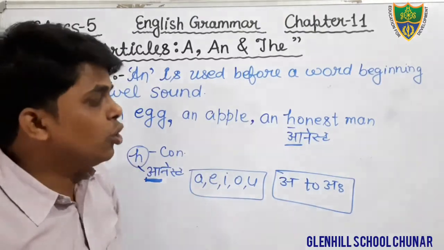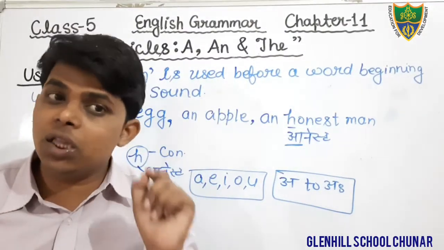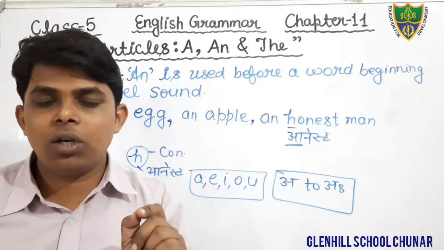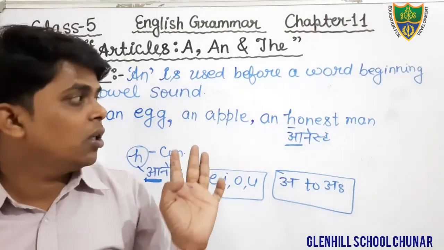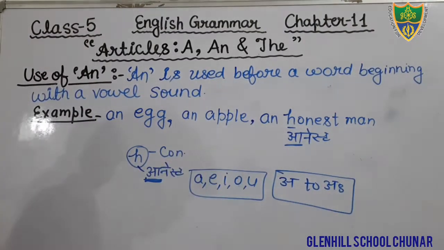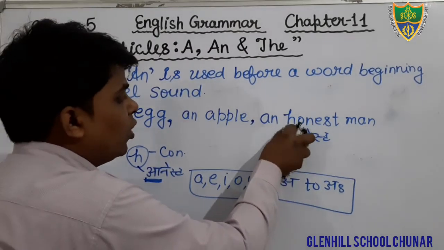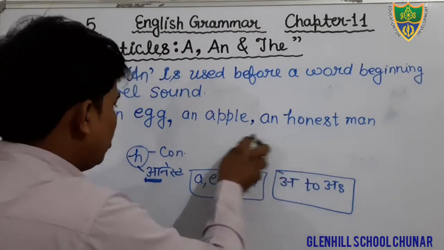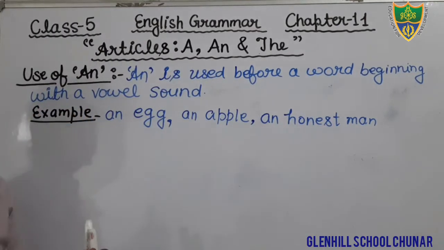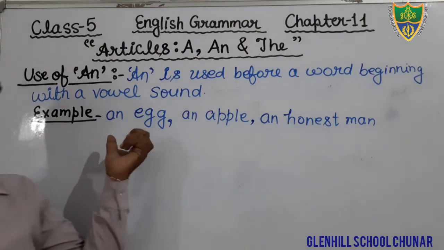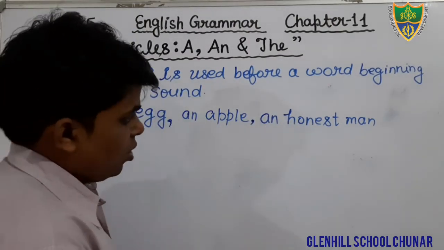Okay students, so you keep in your mind, Hindi vowel, Hindi sound. Then you can make it correct. So you will write an before the word honest man. I hope that you all have understood. So in this way, the examples are: an egg, an apple, an honest man, etc.